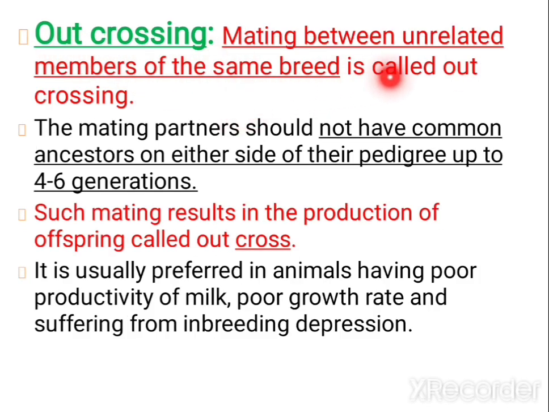In outcrossing, mating between unrelated members of the same breed, but they won't be having common ancestors for 4 to 6 generations. So the animals of the same breed but not having common ancestors for 4 to 6 generations are picked up and bred. Which animals are preferred in this method? Mainly the animals having poor productivity of milk, poor growth rate and suffering from inbreeding depression. Those animals are chosen here and outcrossing is done.